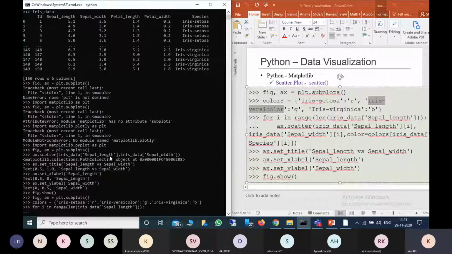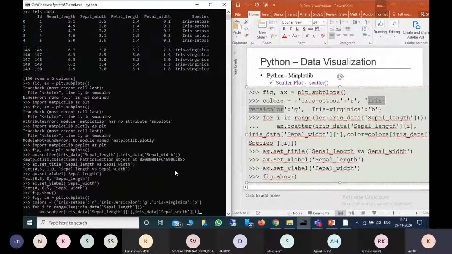Now I am plotting with ax dot scatter. The x-axis is iris data sepal length of i, so you are taking each value individually, comma. I am taking another value, which is sepal width, iris data of sepal width, for each element.